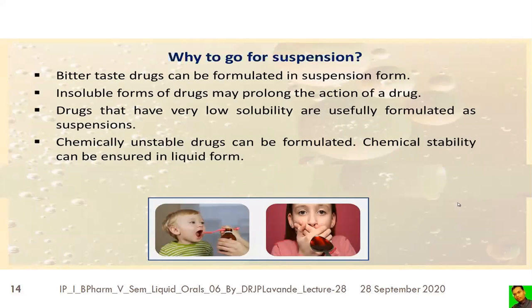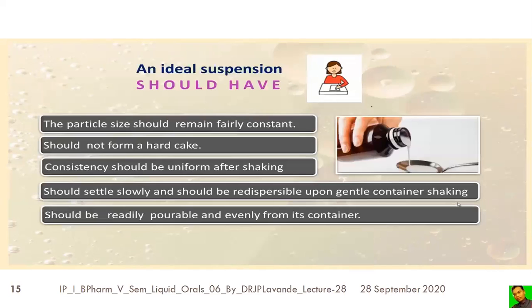Drugs that have very low solubility are usually formulated as suspension, so solubility limitation is again a reason for going for the suspension dosage form. Chemically unstable drugs can be formulated, as chemical stability can be ensured in the case of the liquid form. So chemically unstable drugs need to be formulated as a suspension dosage form.